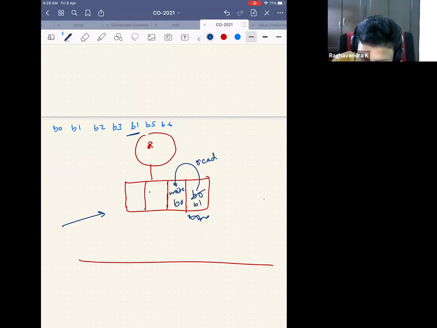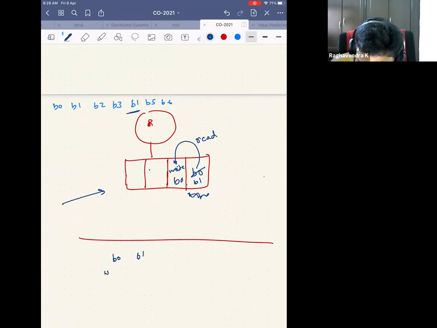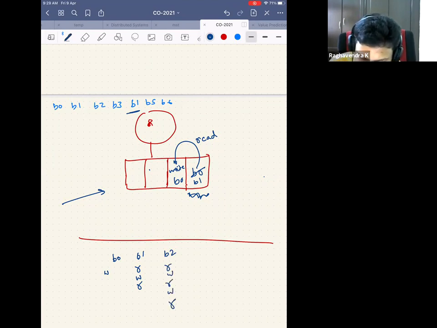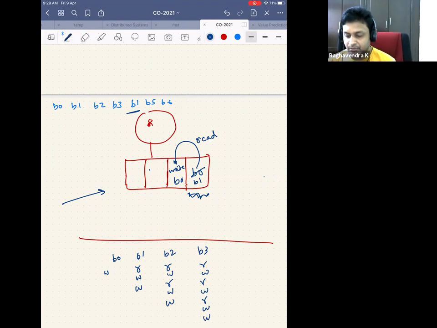So let's say B0 came, then B1 came. For B0, you did a write. For B1, you did a read, write, read. For B2, you did read, write, read, write, read. For B3, you did read, write, read, write, read, write. Why are you doing this? Because you are shifting from here to here to here, right?